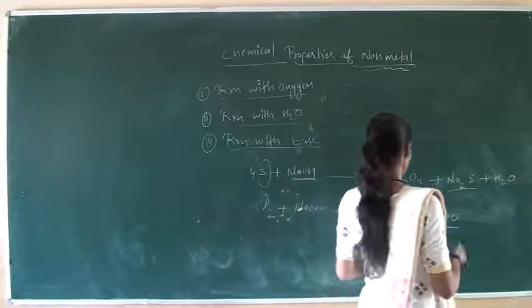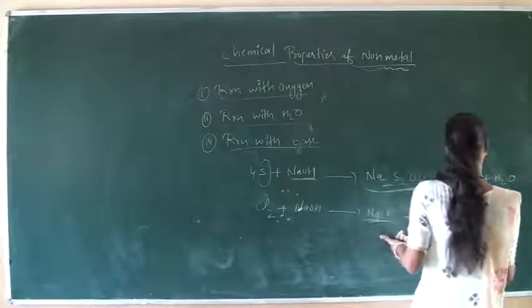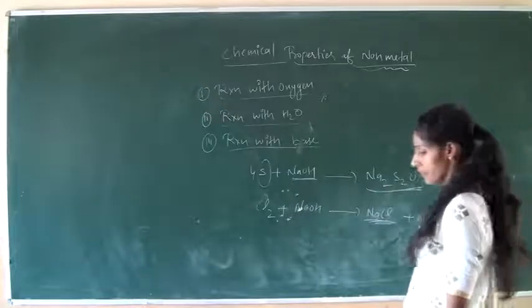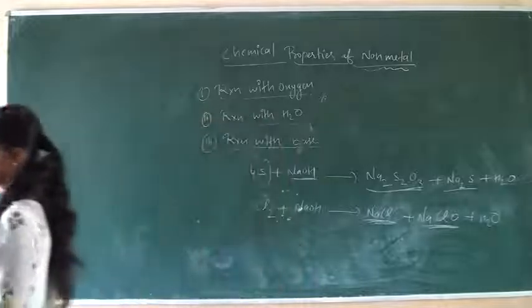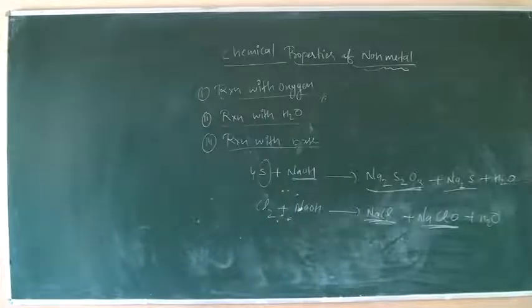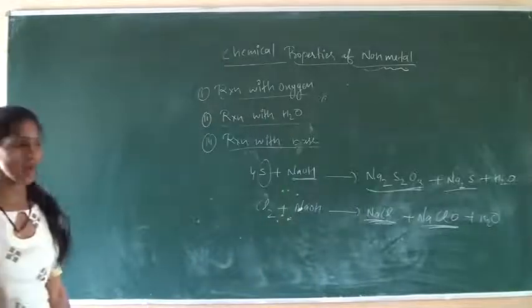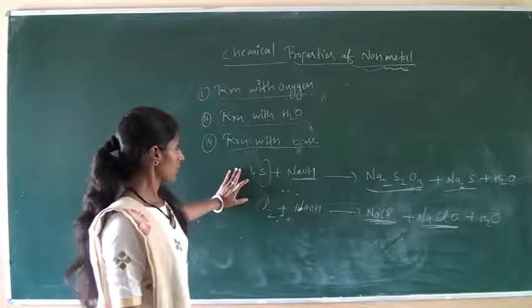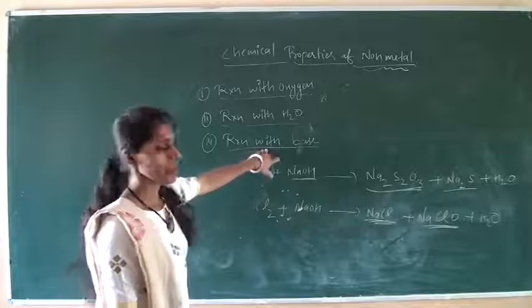When chlorine reacts with base, two compounds are formed: common salt, sodium chloride, and sodium hypochlorite, NaClO. These are the reactions of non-metals with base.